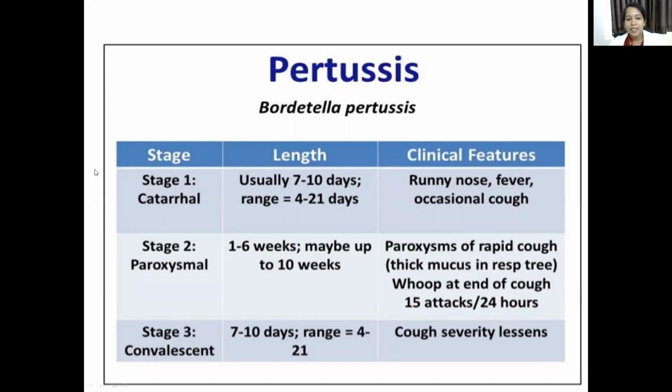So the first stage is the catarrhal stage. In the catarrhal stage, all the non-specific symptoms are seen, like running nose, fever, cough. It is maximally infective during this stage.